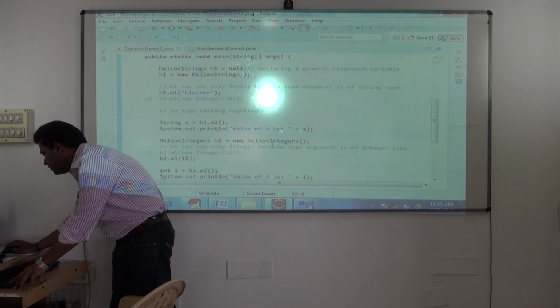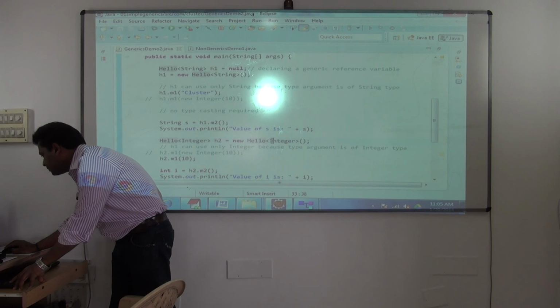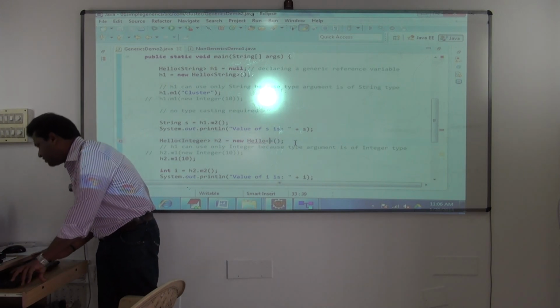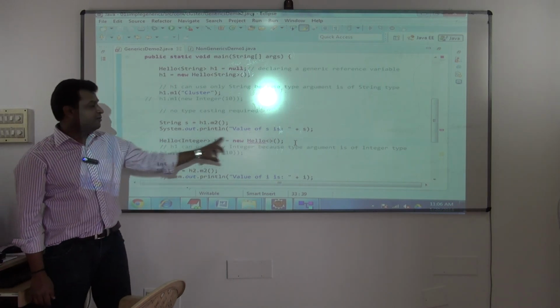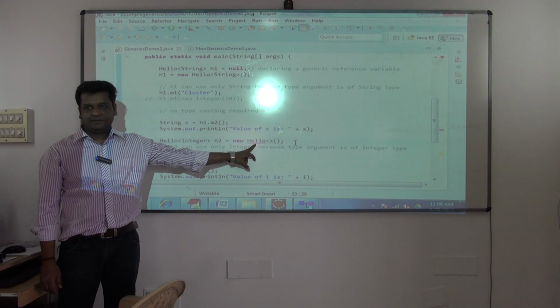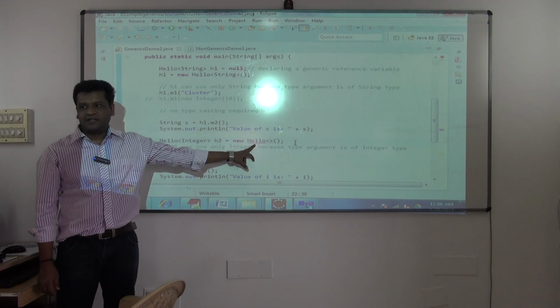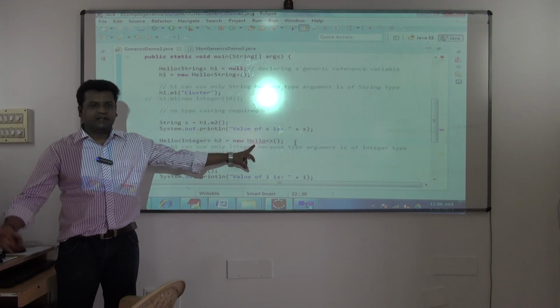1.6. So see this. This is how you will be doing it in 1.7. That's all the change. Now it gives me error because we are using 1.6 compiler. So you don't have to specify the type argument here. You don't have to specify the type argument. It will be taken implicitly.